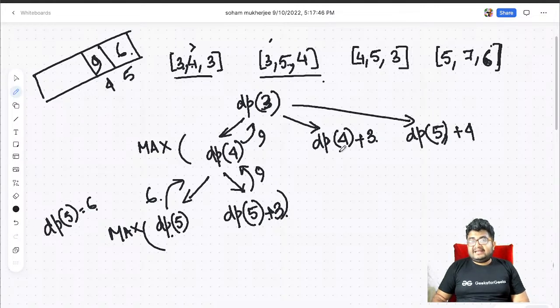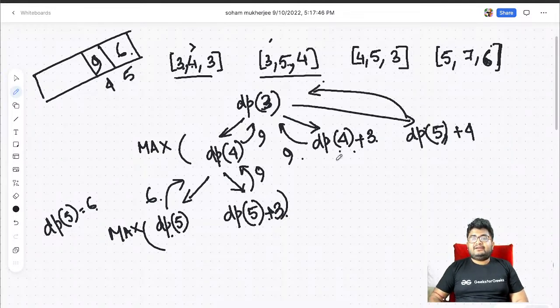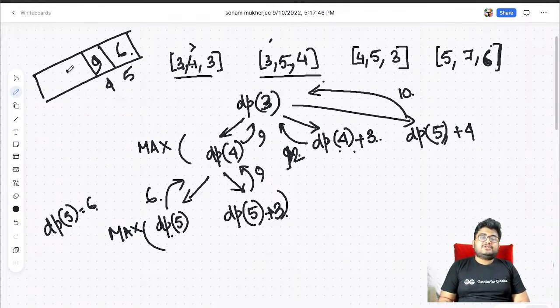Now here we have again dp of 4. dp of 4 we already have computed to be 9. We don't need to compute again, so we'll return 9. And dp of 5 we have already computed to be 6. So we will return 9 plus 3, 9, 10, 11, 12. Sorry, we have not added the plus 3. So this will return 12. This will return 6 plus 4 is 10. So which is maximum? 9, 12 or 10? 12 is maximum. So dp of 3 becomes 12. This should return 12. And in fact 12 is the answer, right?